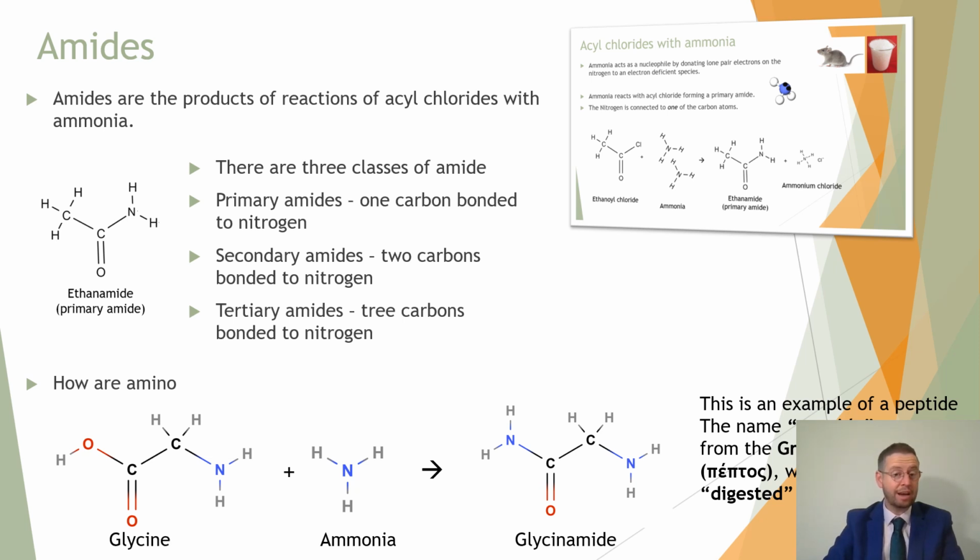There were 3 different types, primary, secondary and tertiary, depending on just how many carbons were attached to that central nitrogen. Now what we could do with an amino acid is basically the same thing. We could have that nucleophilic attack of the ammonia swoop in, swap out the OH group of the carboxylic acid group of the glycine and substitute itself. And now what we've got on one side is an NH2 group, and on the other side what remains of the amino acid.